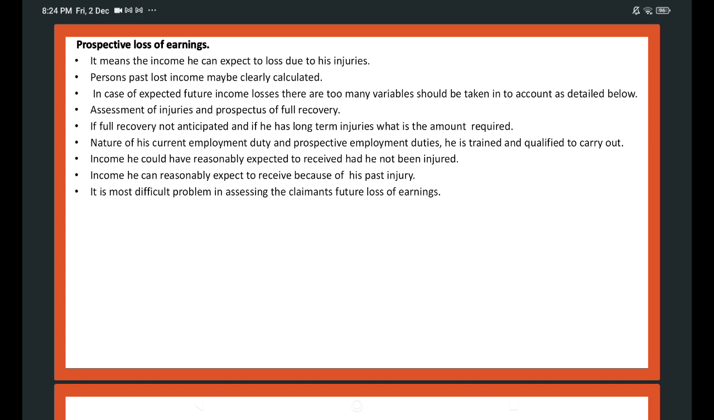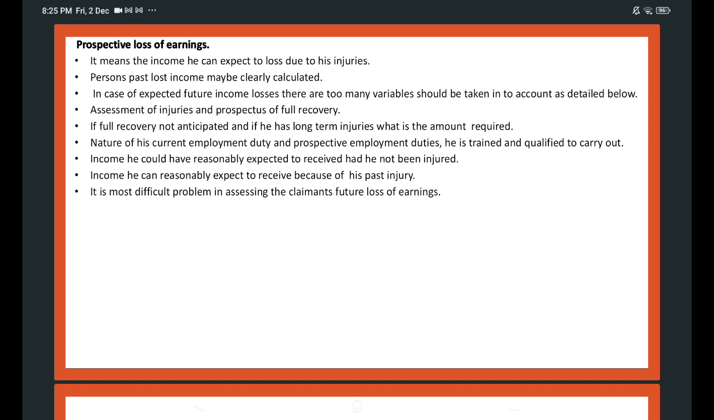There are too many variables. There are too many components to come up with a comprehensive list. But some common factors will be taken into account by the judges at the time of granting damages. First, assessment of his injuries. Second, timeline of his prospects for full recovery. How much time it will take to recover completely. In other cases, if full recovery is not anticipated or not possible, then it is the long-term injuries.